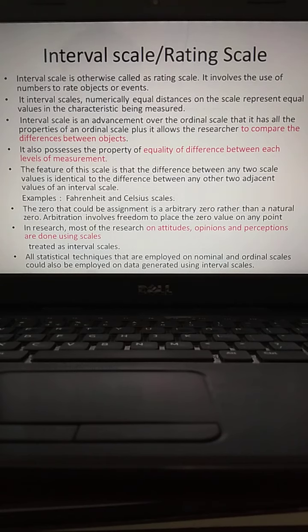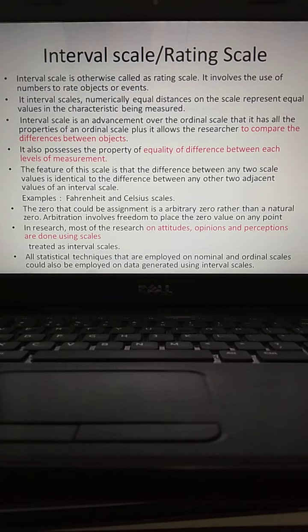Because of that, sometimes it's possible to understand the actual magnitude of the wanted characteristic. The feature of this scale is that the difference between any two scale values is identical to the difference between any other two adjacent values of an interval scale. What are the examples? Fahrenheit scale and Celsius scales.